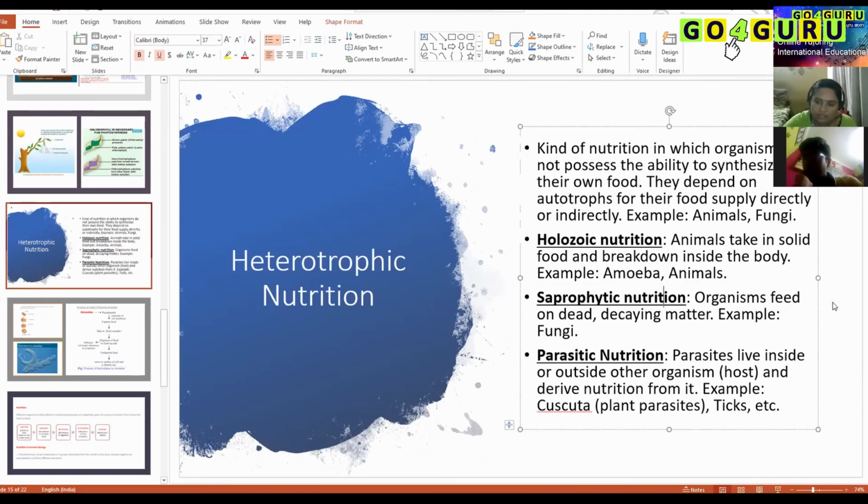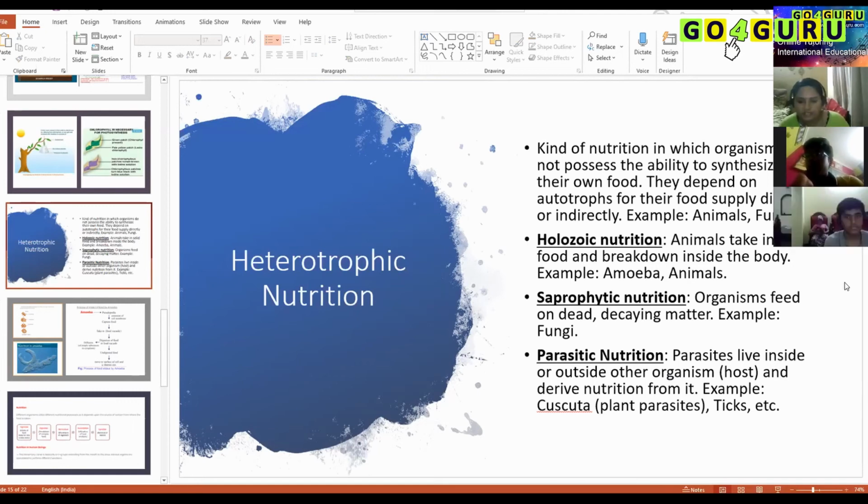Saprophytic nutrition means all decomposers. You have heard of decomposers? Dead and decaying organisms. Those organisms which feed on dead and decaying matter are all called saprophytic nutrition. Majorly, all fungi are saprophytes. Most or the majority of fungi are saprophytes. They will feed on dead and decaying matter.